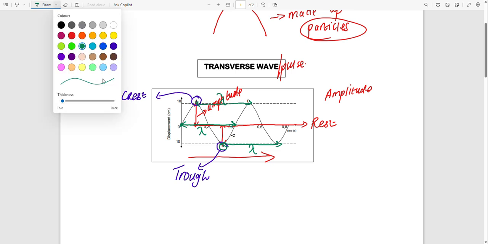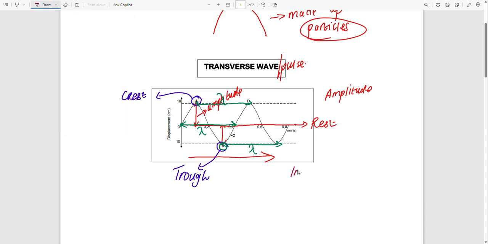But there is this important part that we should not exclude: the in phase. When we are talking about points which are in phase, we are talking about points which are doing the same thing. So more like, if I have a particle, the particle is moving up like this. So the particles will move like this. Let me just erase a bit so that we can see what I am talking about when I am explaining the in phase and the out phase.